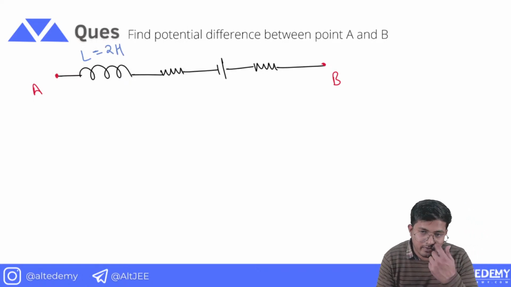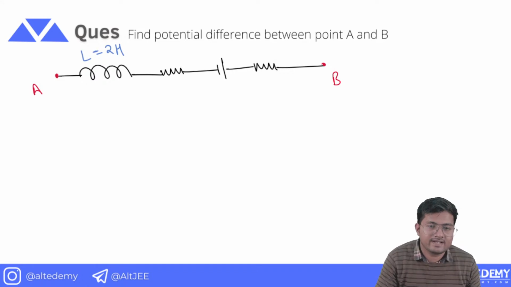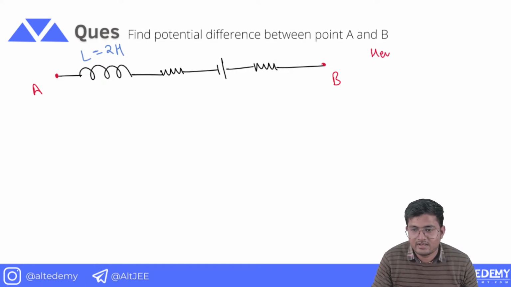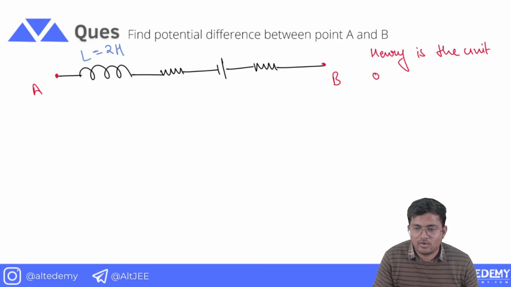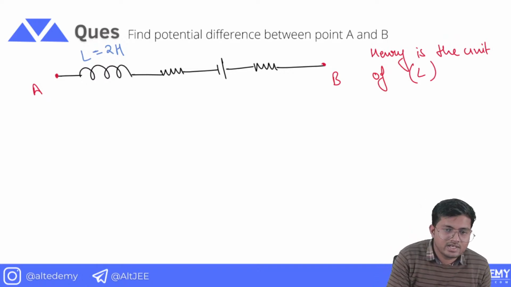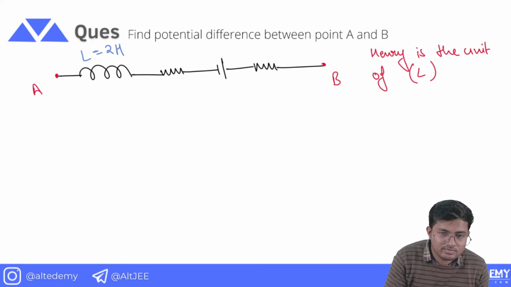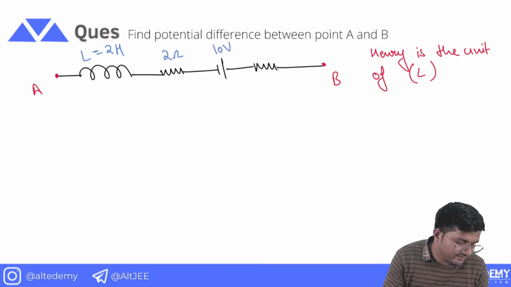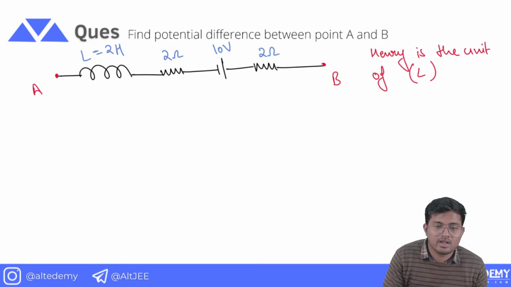Henry is the unit of inductance, the unit of L. The resistor value is given as 2 ohm, and the battery is 10 volt, and this is also 2 ohm.